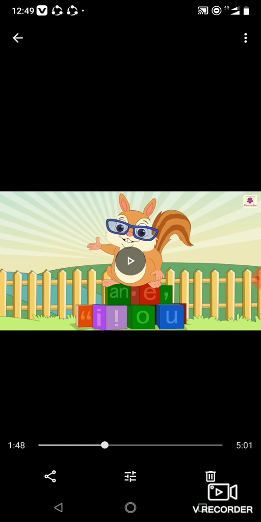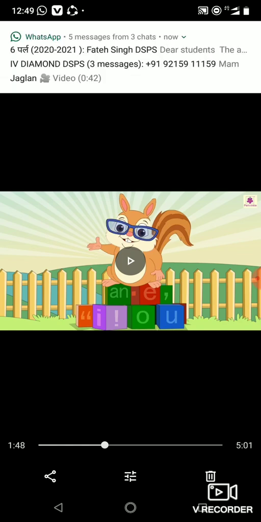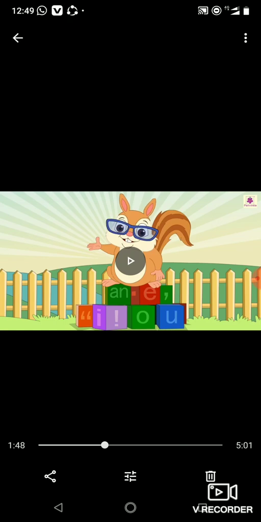You saw here we had 3 degrees, the positive, the comparative, and the superlative degree, right? Positive, where there was no comparison. Comparative, where there was comparison between 2. And superlative, when there was comparison between more than 2, right?